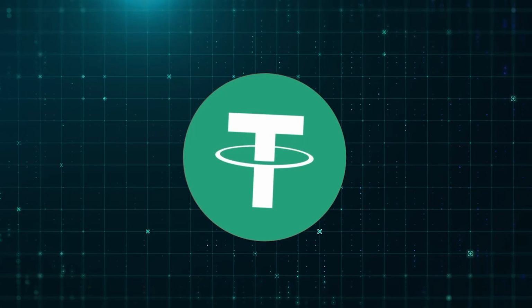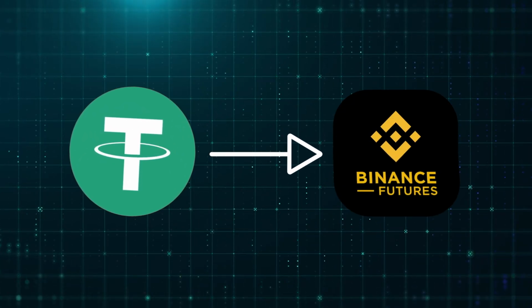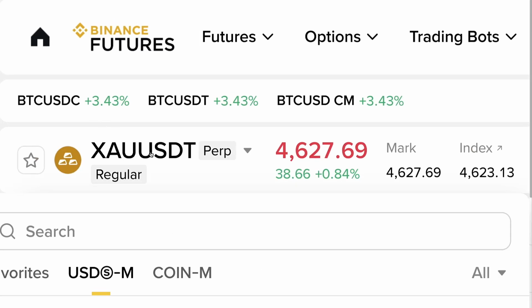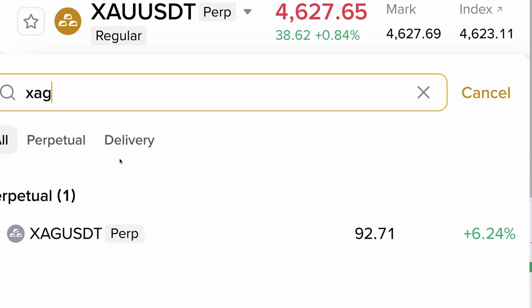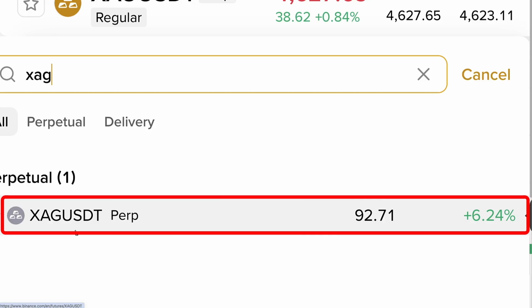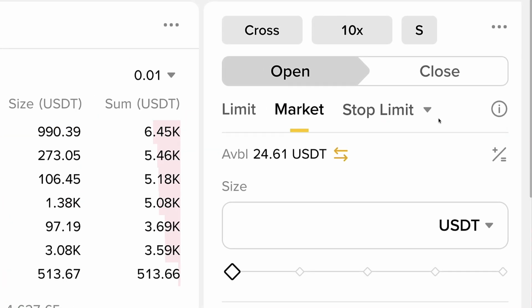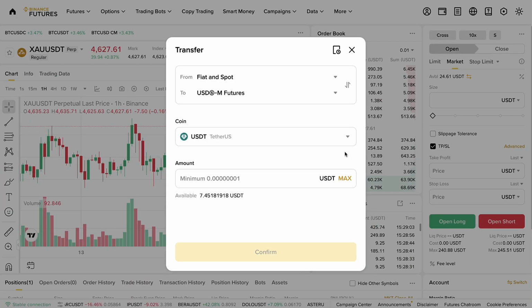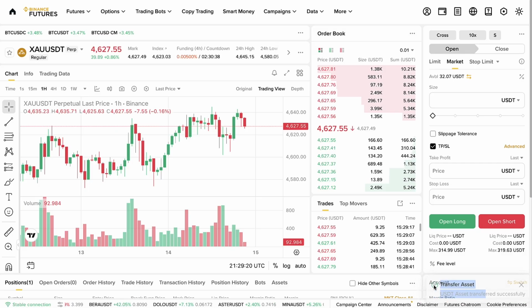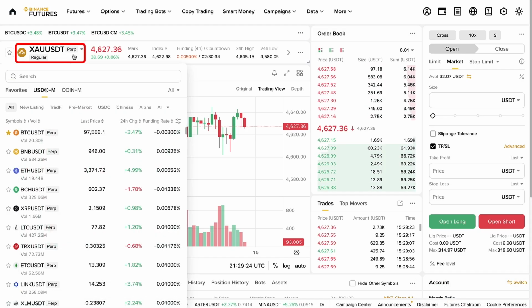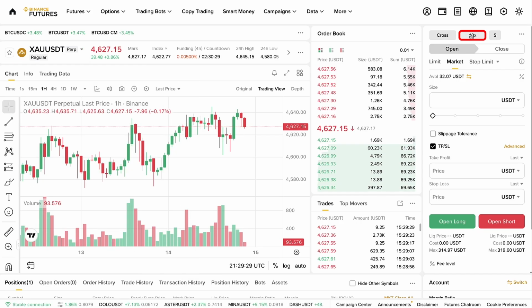The first step is to transfer USDT to your futures account, because you notice here these are trading against USDT. Here we have gold against USDT and here is the silver against USDT. So you can click here on the right hand side these two arrows, and then you can transfer, for example, from fiat and spot to your futures account. You choose the amount right here, click here confirm, and you can see the transfer was successful. Then you choose the trading pair right here. I have chosen this gold and USDT, and then you choose the leverage.